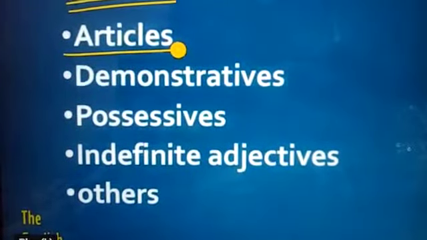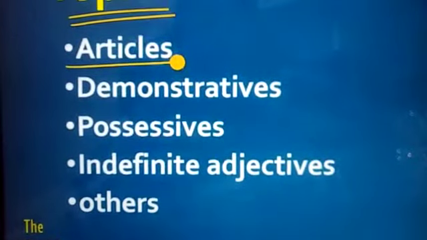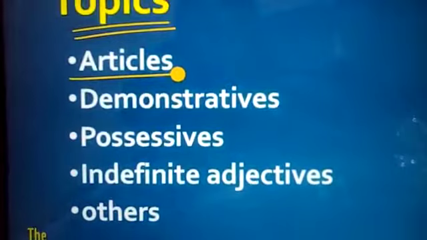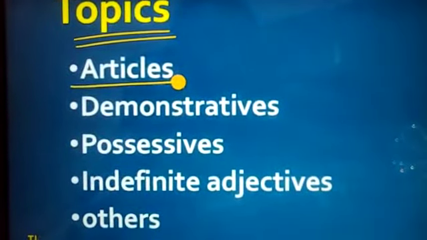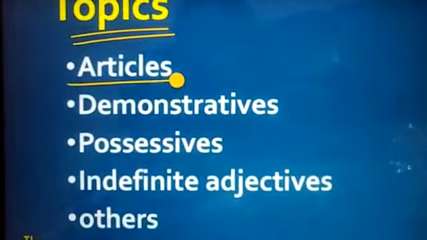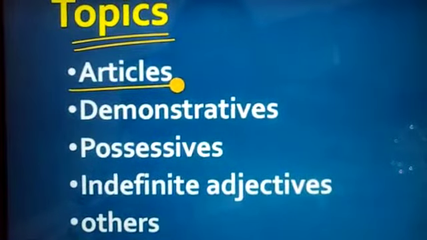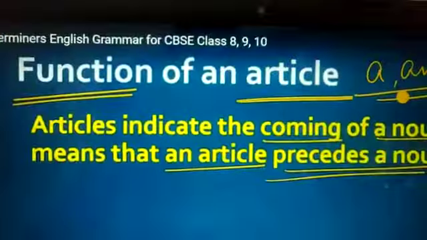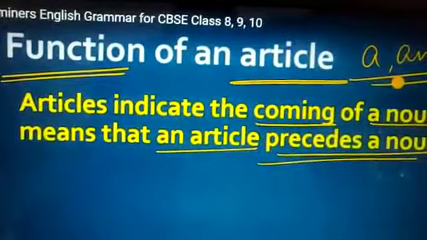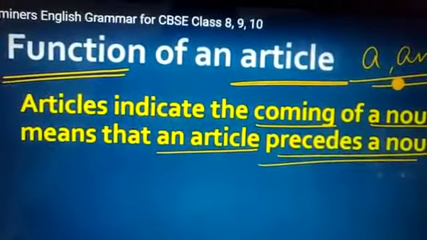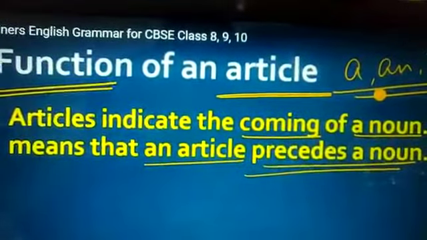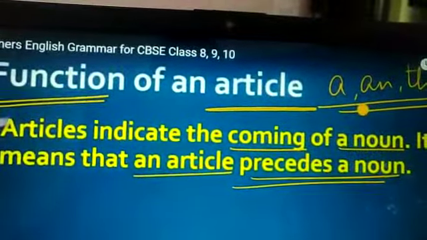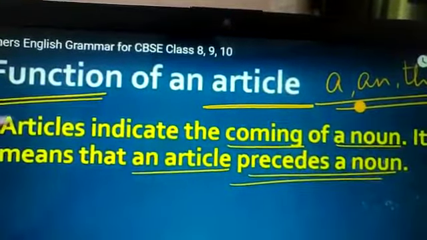So articles, demonstratives, possessives, indefinite adjectives and others like indefinite pronouns, cardinals and numerals, all these are known as determiners. So let's see more about this. First we'll talk about the function of an article. We know that there are two types of article: one is the definite article and the other is indefinite articles.